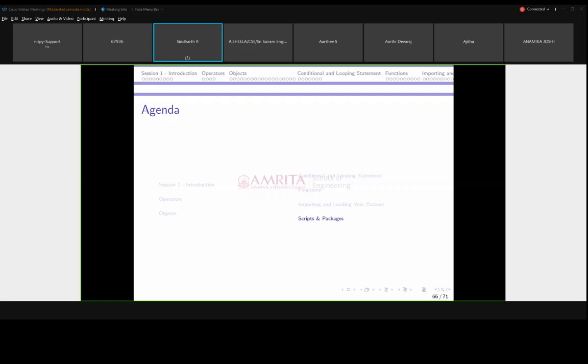Similar to that, we can make beautiful charts and visualizations using ggplot2. And at last, if there is enough time after these two, we will see a machine learning model using some caret packages. So this is how day 2 is planned, and now we will give a brief introduction about scripts and packages.